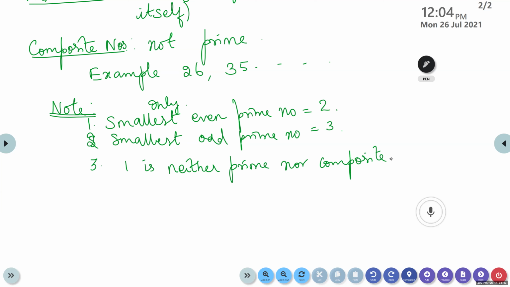Ma'am, 2 is the only even prime number. Yes, all the other prime numbers are odd.